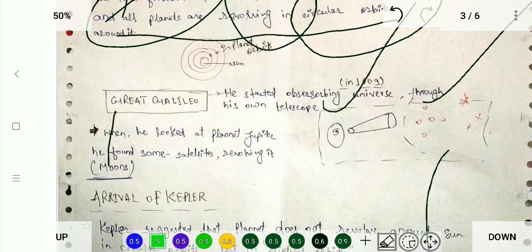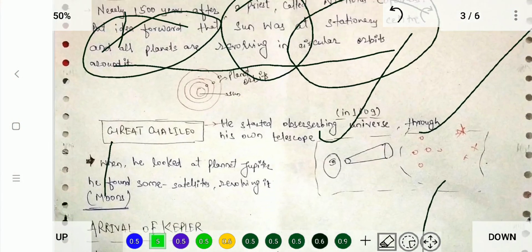In 1609, he started observing the universe through a telescope. And let me tell you, he's a very great scientist. He started observing the universe through his own handmade telescope. Let me tell you how.